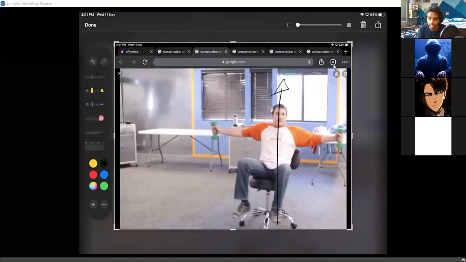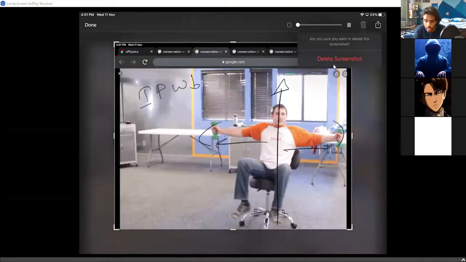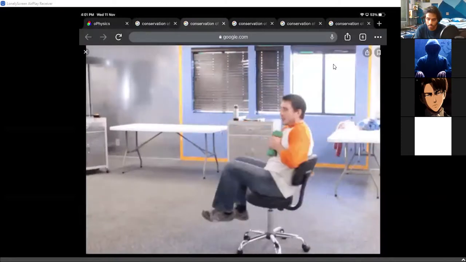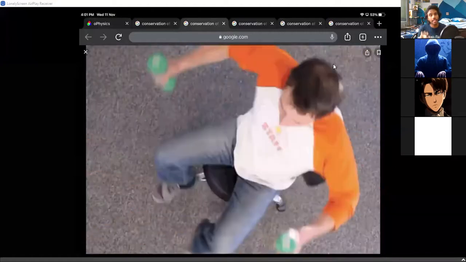When he stretched out his arms, the moment of inertia is clearly increased. So I is increased, and he's going around with a slow angular velocity. The angular velocity is decreased. But check what is happening when he's bringing his arms closer. You can clearly observe that the angular velocity is slightly increased.